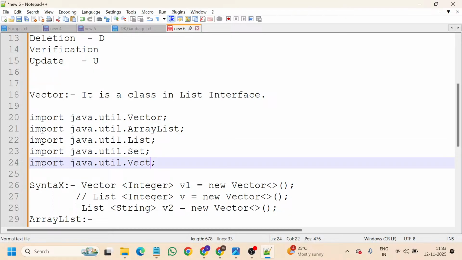Then what is U? Update. One second, I think I have not updated the things. Set is a method in the Vector. Set. Suppose you have 500 rupees, and one of your friends says set the amount, no?